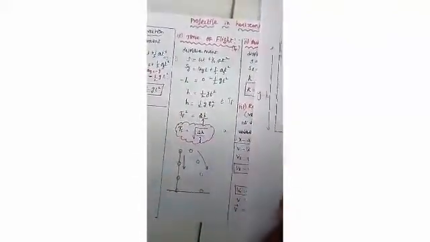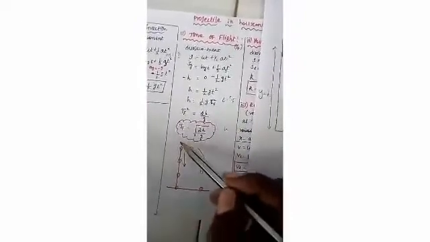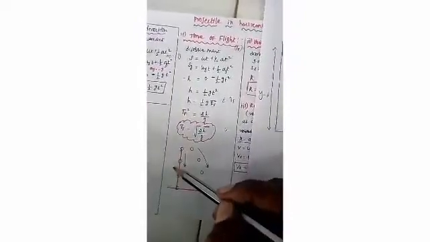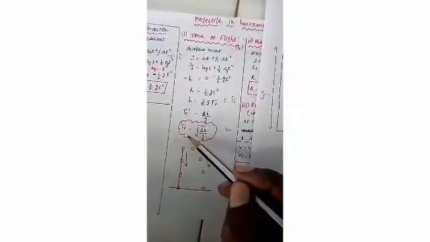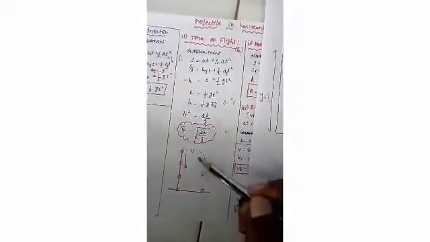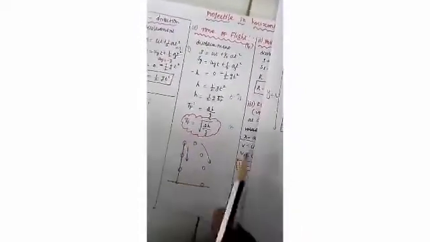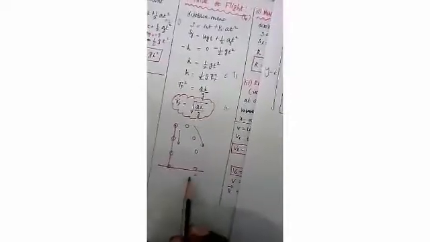It is independent of the initial velocity u. For example, if one ball is dropped vertically and another ball is projected horizontally with some velocity, both balls will reach the bottom at the same time, because the time is independent of the initial velocity.